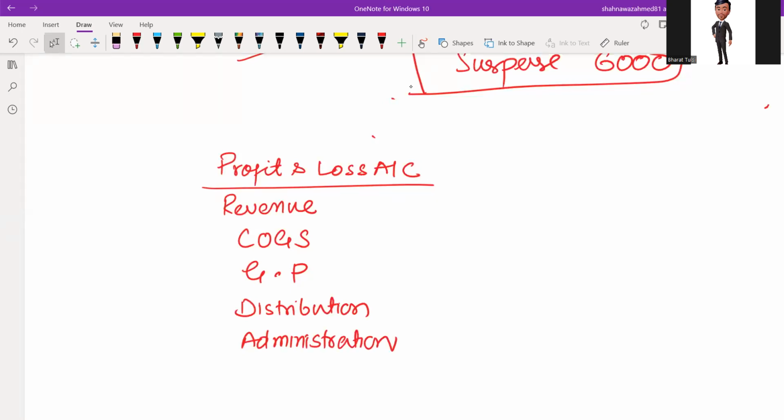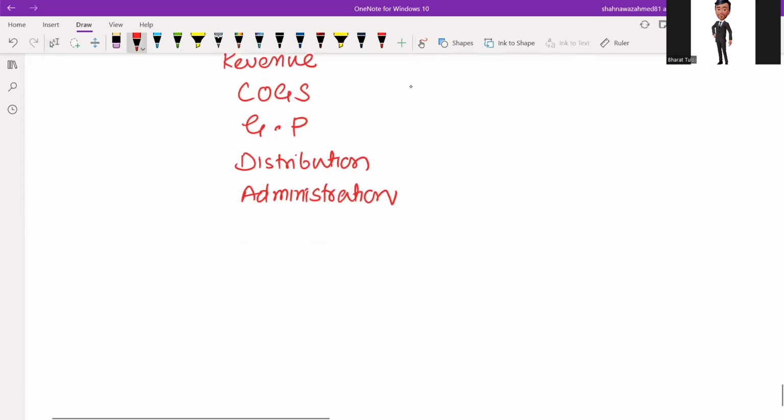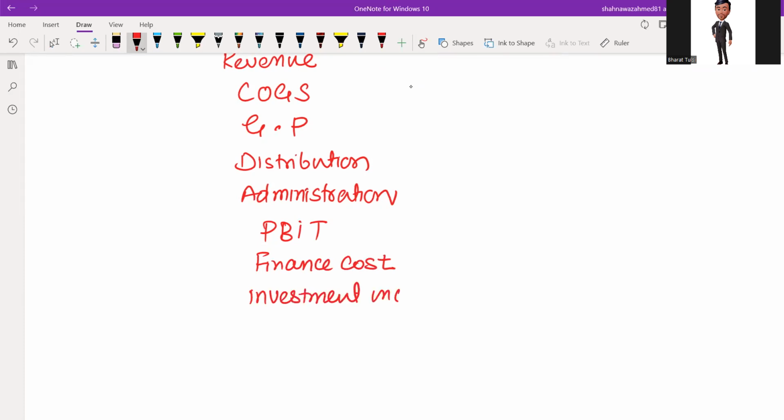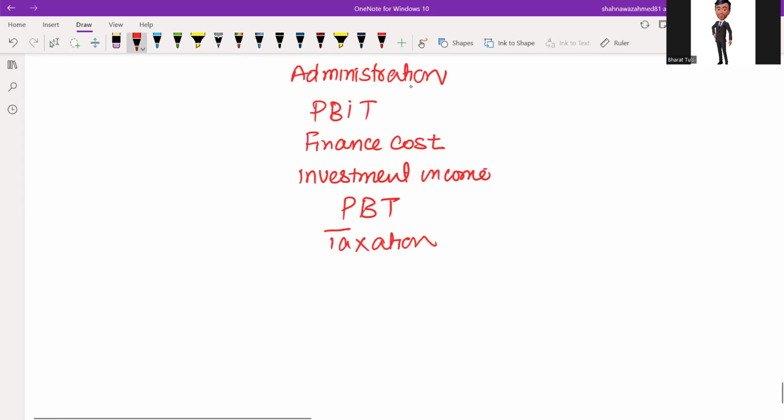Then we have operating profit, PBIT, finance cost. We have investment income. And then we have profit before tax, taxation. And finally, we have profit for the year.